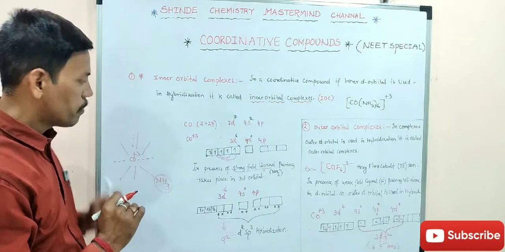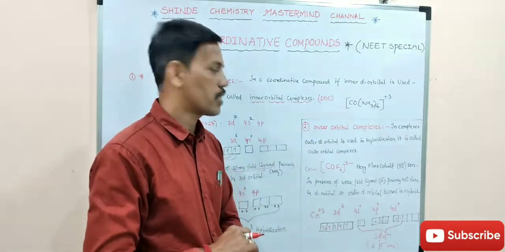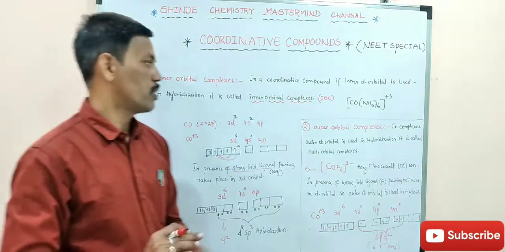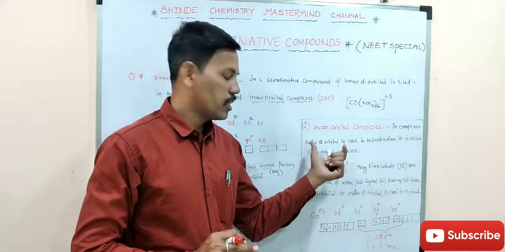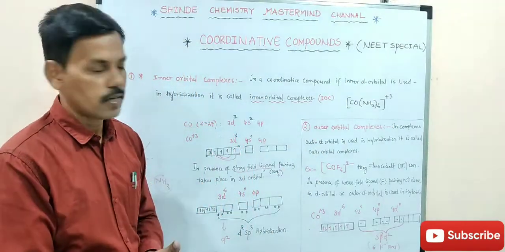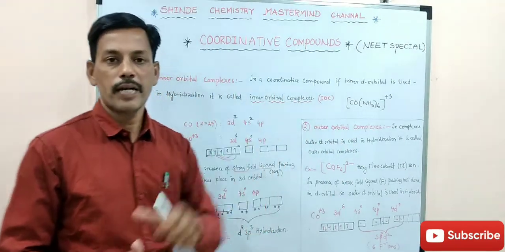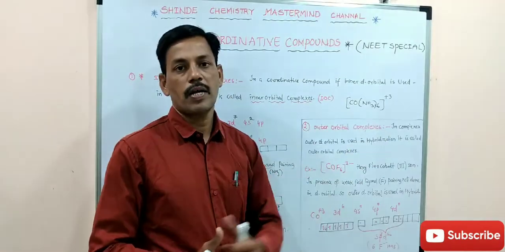You got it? Now if we move to outer orbital complexes, in these complexes the outer d orbital is used. The inner orbital is not used because pairing does not take place. So the outer orbital is used in the hybridization, so it is called outer orbital complexes.